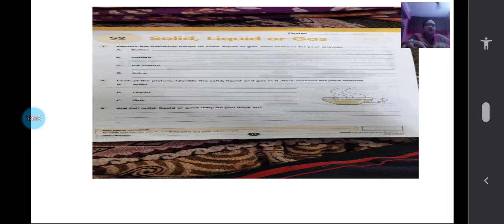Now first one is what? Butter. Butter will be having a particular shape. When it is in the freezer and all, it will be hard only. So it is a solid only. Why? It is having a fixed shape. You can think and you can give your own answer also.